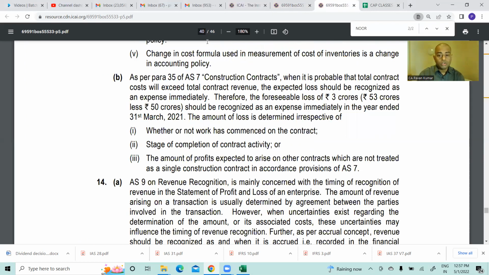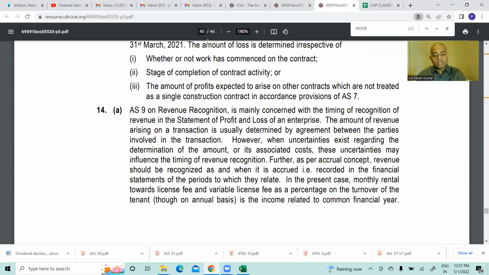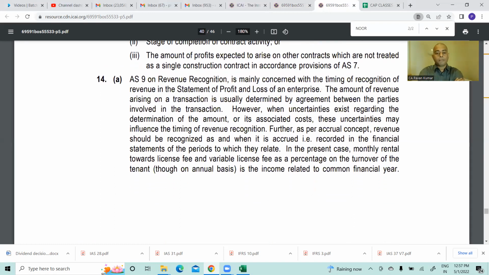Let us go to question number 14 answer. Read this, ma. As AS 9 on revenue recognition is mainly concerned with the timing of recognition of revenue in the statement of profit and loss of an enterprise, the amount of revenue arising on a transaction is usually determined by agreement between the parties involved in the transaction.